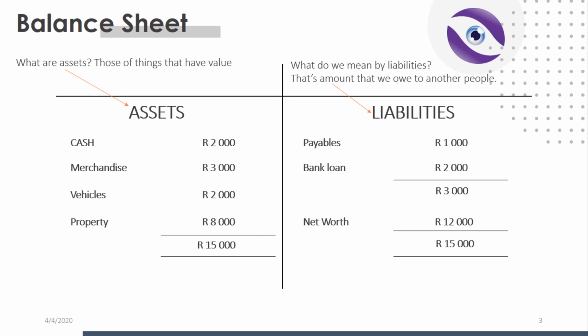And notice the way we calculate the net worth as the difference between the total assets and the total liabilities. It ensures that the balance sheet will always be in balance. Hope you learned something.